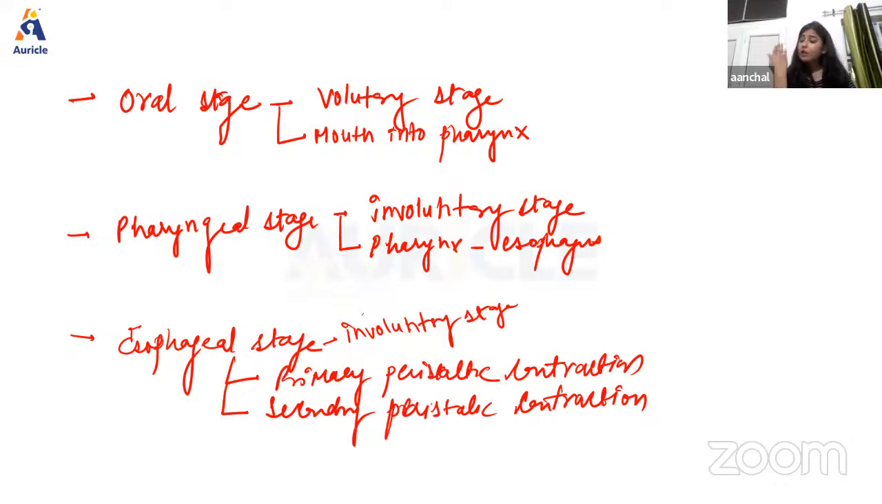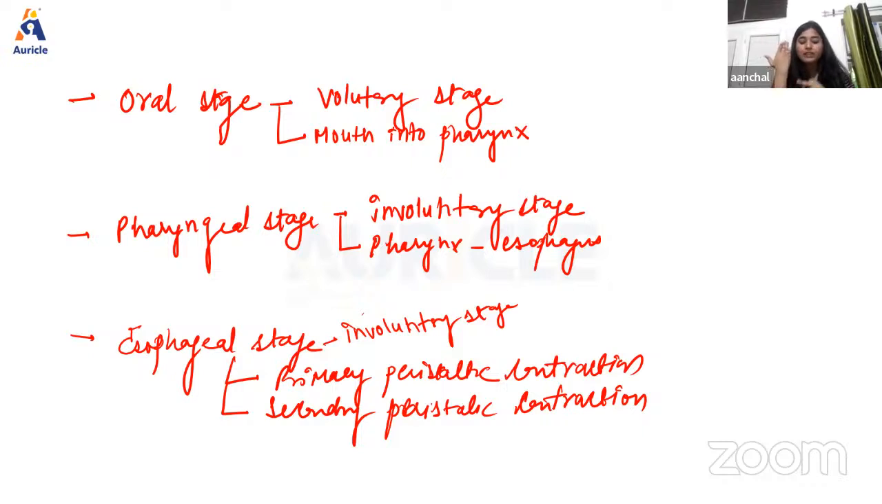Now, next we have the secondary peristalsis. This movement will occur just after the primary peristalsis. If the primary peristalsis contractions are unable to propel the bolus into the stomach, the secondary peristalsis is there to push the bolus finally into the stomach.